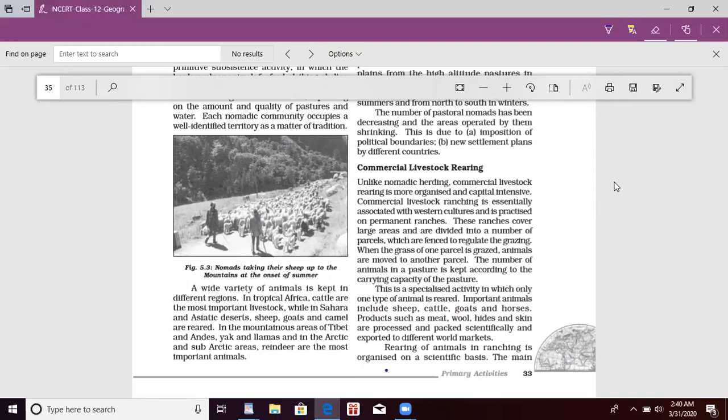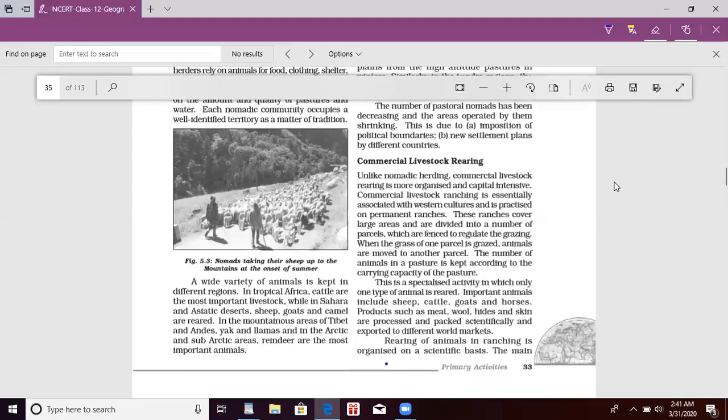This is a specialized activity in which one type of animal is reared. Important animals include sheep, cattle, goats, and horses. Products such as meat, wool, hides, and skin are produced, packaged scientifically, and exported to different world markets. Rearing of animals in ranching is organized on a scientific basis.